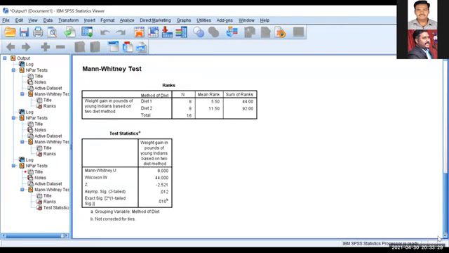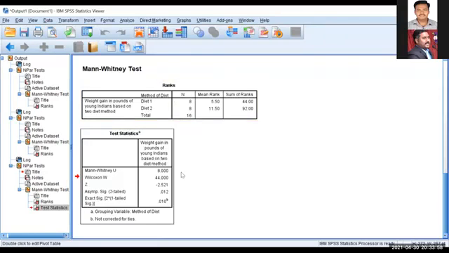Ranks and then Mann-Whitney test statistics, this table. Now you can cross-check. I told you it is also called the rank sum test. That's why, see, there are 8 samples in diet 1 and 8 samples in diet 2. So ranking, we rank from 1 to 8 for diet 1 and 1 to 8 for diet 2. What is the mean rank, the average rank? We are not going to do anything with that. But see this: Mann-Whitney U value is 8.00 and the Z value is minus 2.521.